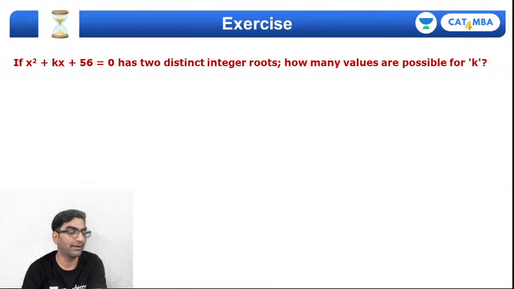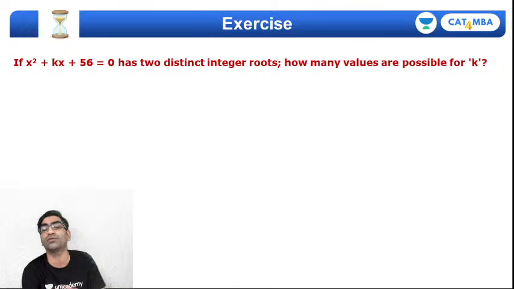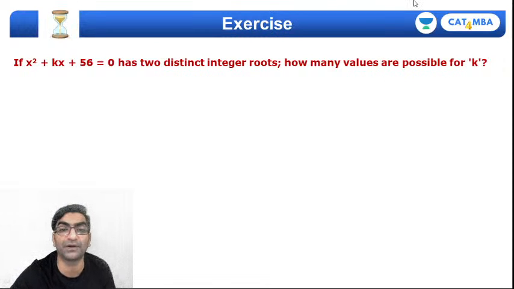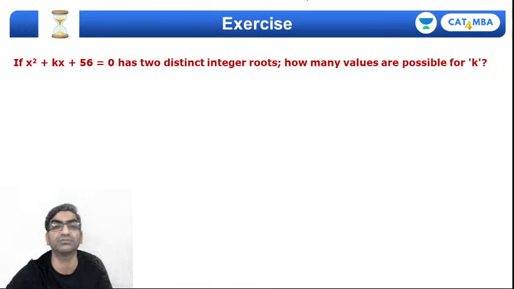Okay, now let's do a slightly bouncer-level question. This is a challenge question, for all of you watching live. Here is a question which says x square plus kx plus 56 equal to 0. A quadratic is given, with one unknown coefficient. The question says it has two distinct integer roots. Distinct means different. These roots must be unequal, right? That's something I know.